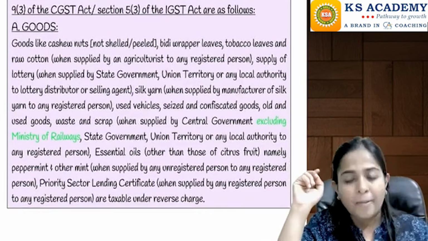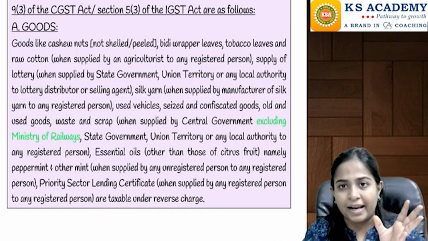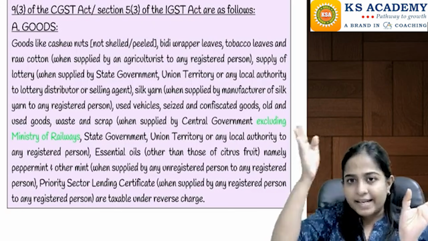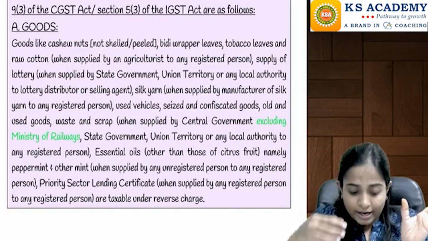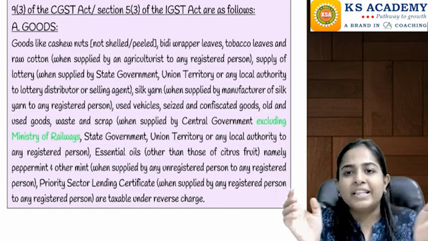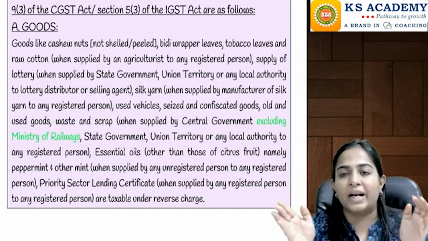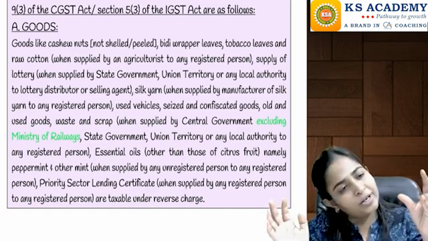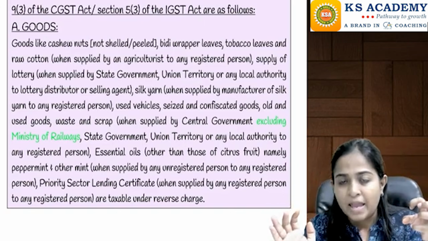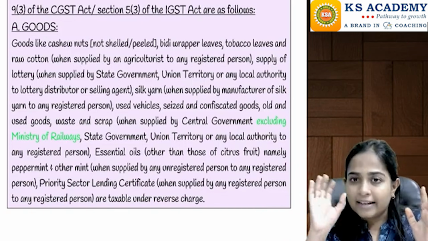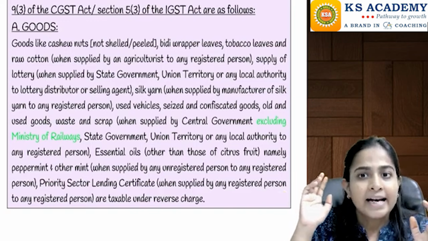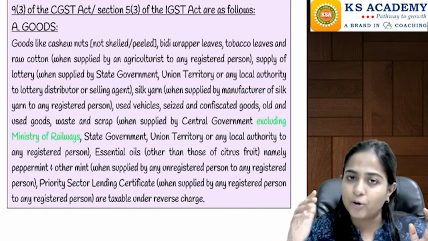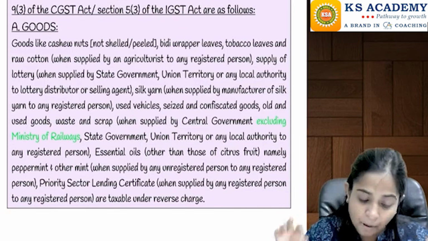First, let's do goods. Whenever a supplier is supplying certain goods to a recipient, the goods which we are going to study now, at that time reverse charge mechanism will be applicable. The supplier's responsibility will be only to sell the goods and to collect his money. No tax is involved in this. The responsibility to pay the tax is going to be on the recipient. The recipient will pay this tax directly to the government, and he will take the input tax credit of the same after paying that amount in cash.